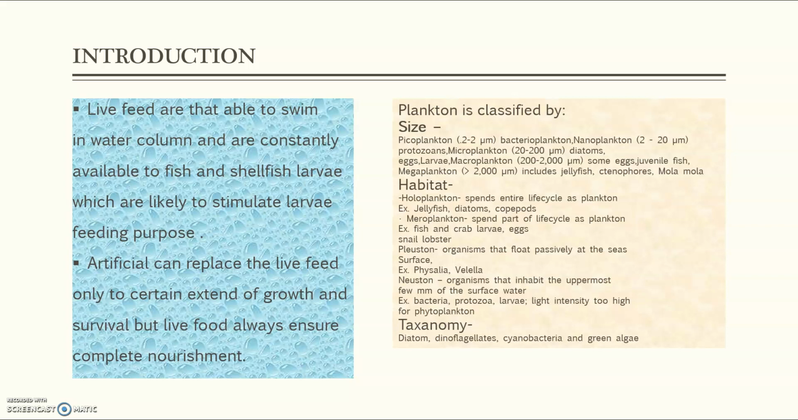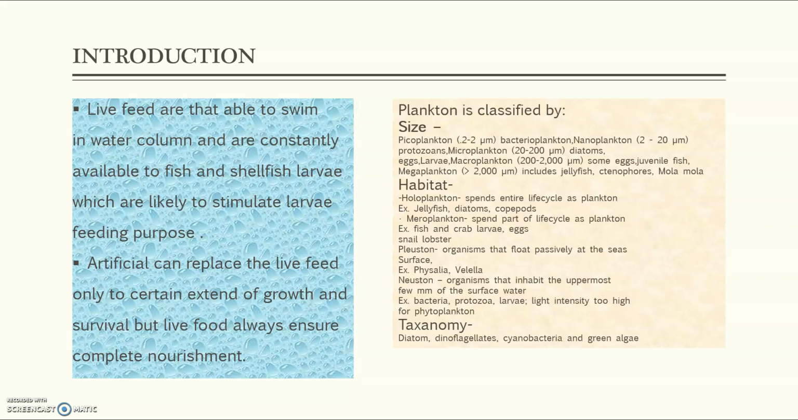Introduction to live feed culture. Live feeds are living things that are able to swim in the water column and are constantly available to fish and shellfish larvae, which is likely to stimulate larval feeding. Artificial feed can replace live feed only to a certain extent of growth and survival, but live food always ensures complete nourishment. Plankton is classified by size, from the smallest phytoplankton to the biggest megaplankton.